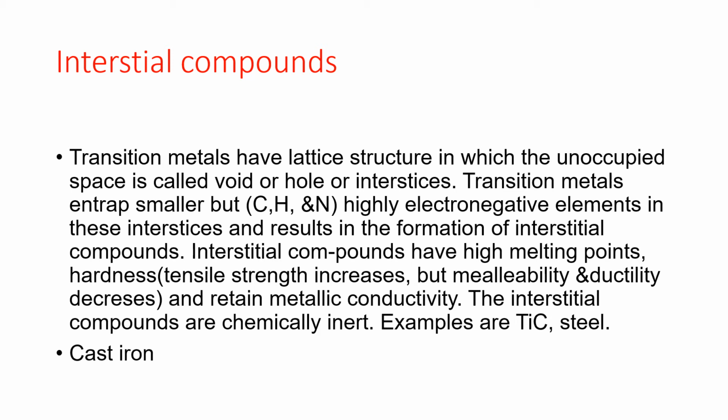So interstitial compounds have high melting point and hardness. Due to this, tensile strength increases, but malleability and ductility decrease. They retain metallic conductivity. The interstitial compounds are chemically inert. Examples of interstitial compounds: titanium carbide, steel, cast iron, etc.